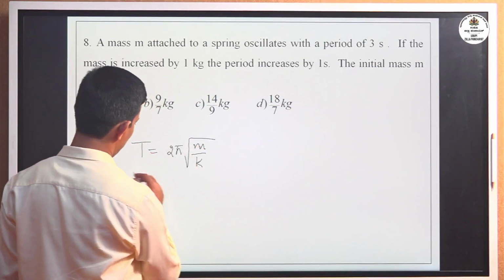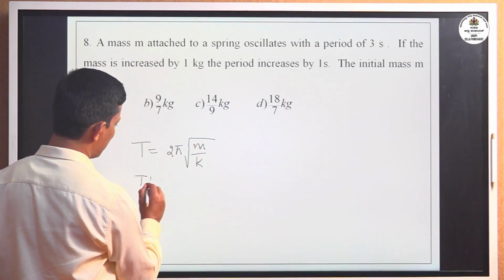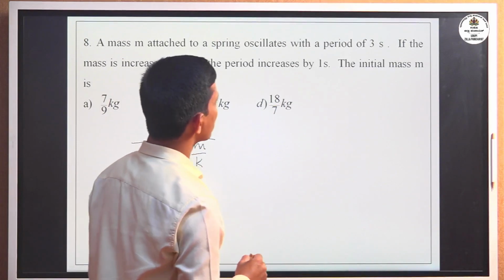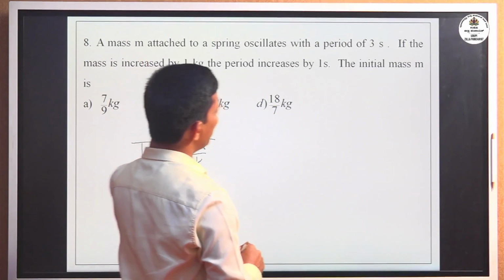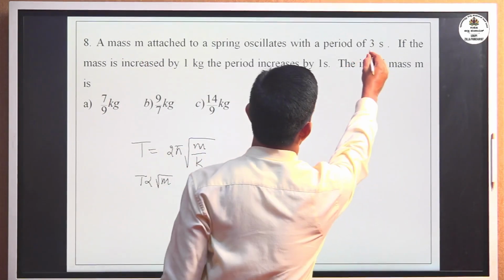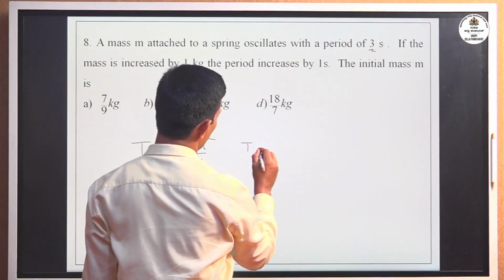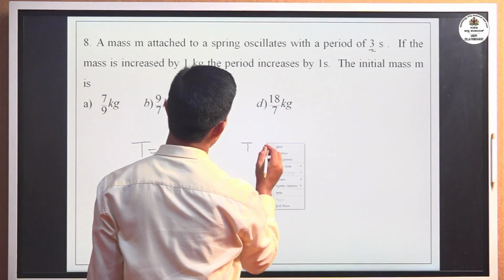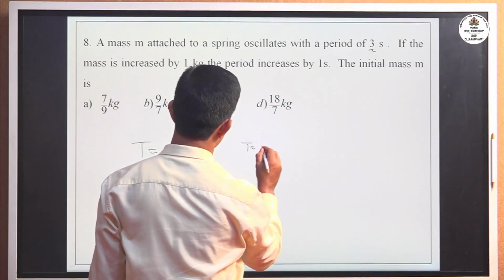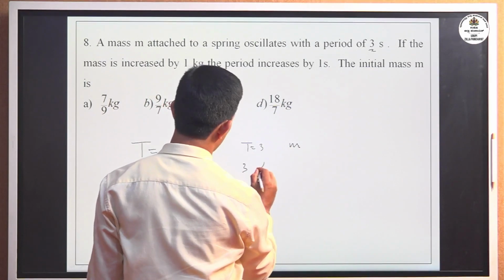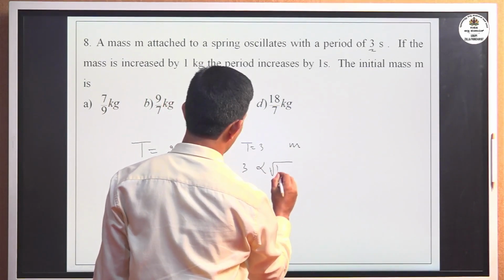Now T and mass relation: T is directly proportional to square root of m. First, mass m has time period 3 seconds, so 3 is directly proportional to root of m.